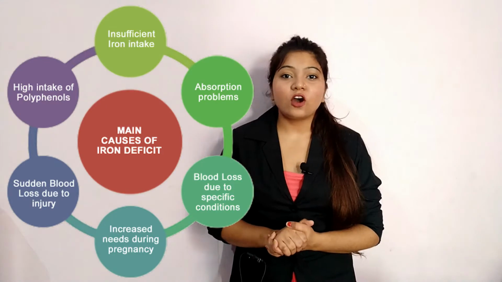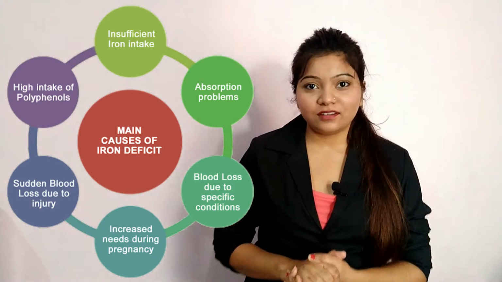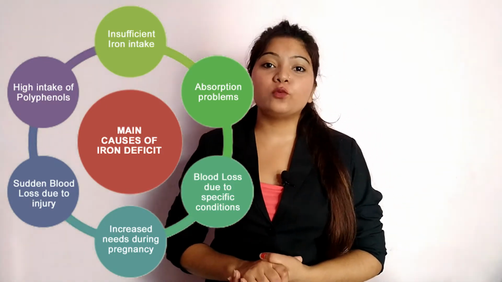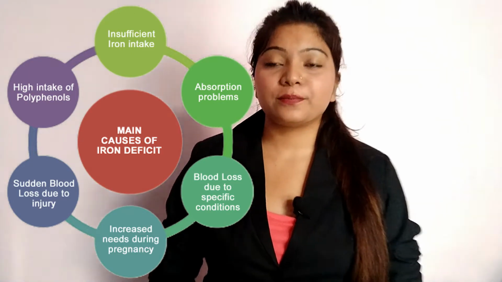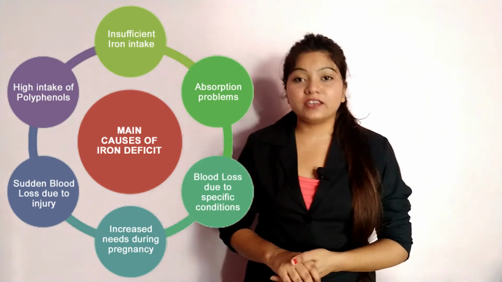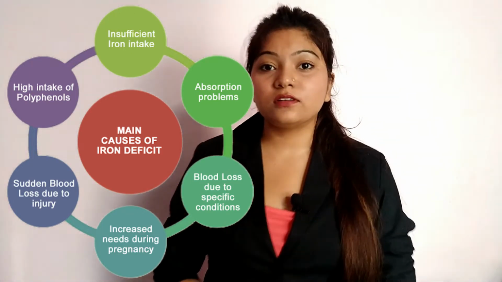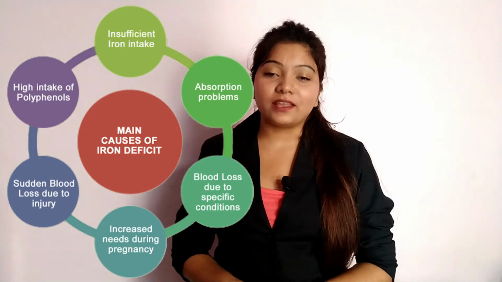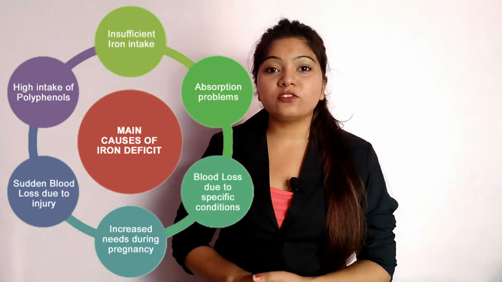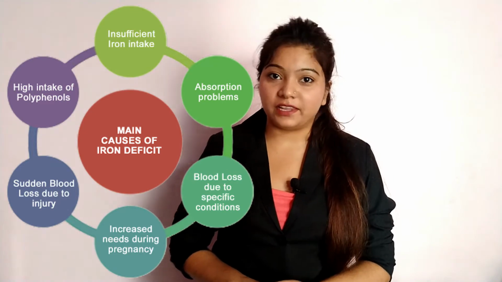Now next is causes of iron deficiency anemia. Inadequate iron intake due to poor diet or restrictive diet. Inflammatory bowel disease like ulcerative colitis and worm infestation. Increased requirements during pregnancy and blood loss through heavy periods and internal bleeding. So now these are all the causes of iron deficiency anemia.